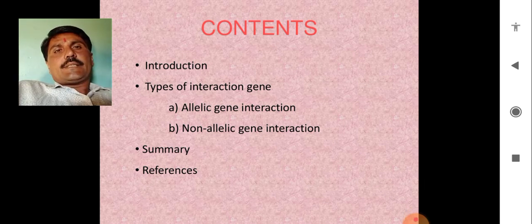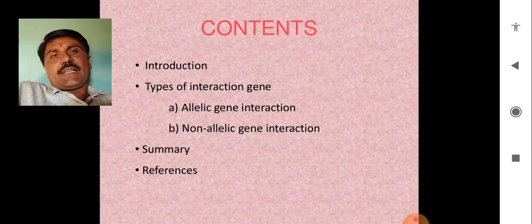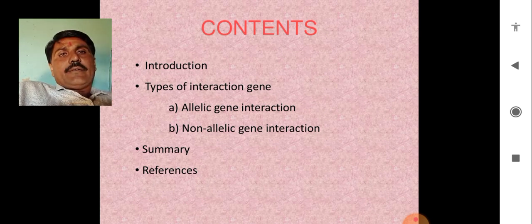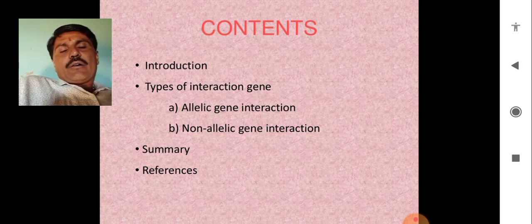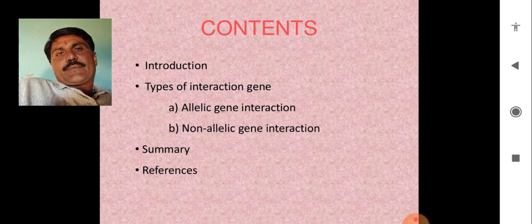Friends, as we are studying genetics, inheritance, and the variations of the genes, the basic theme or the foundation of genetics is variations and inheritance. We are aware that the genes are responsible for the characters and traits in the progeny, in the upcoming organisms.